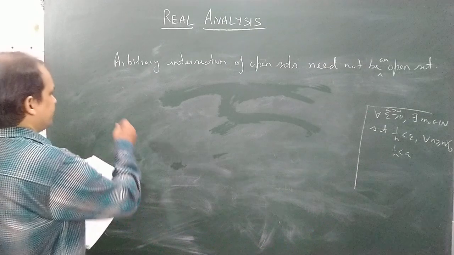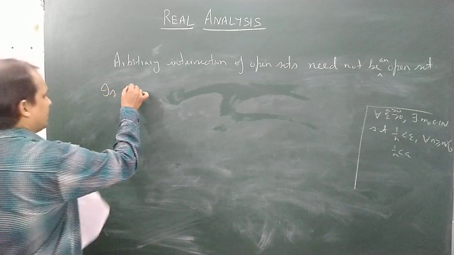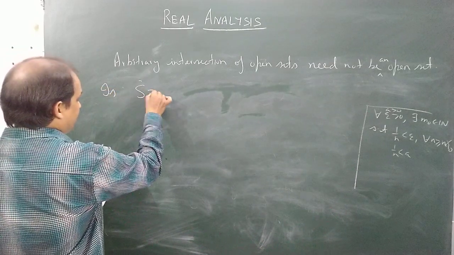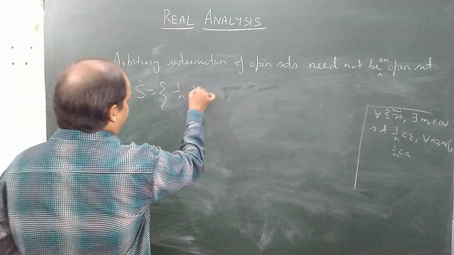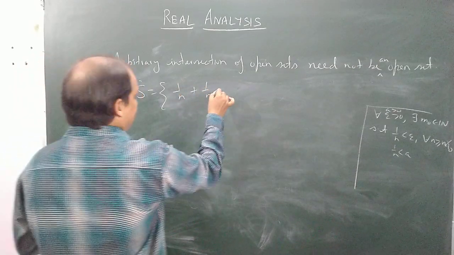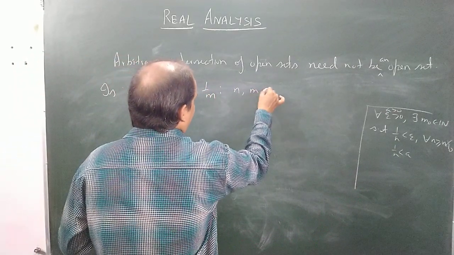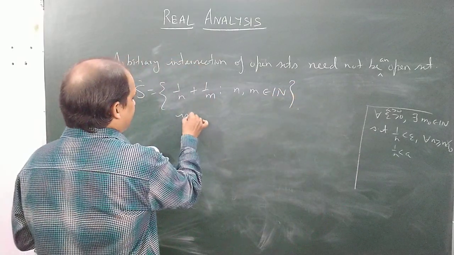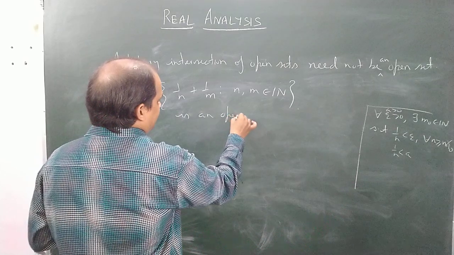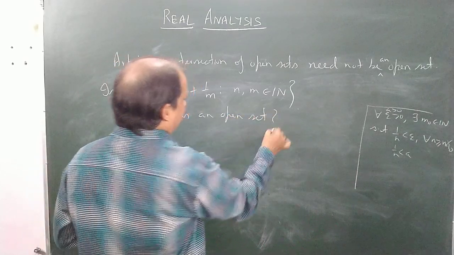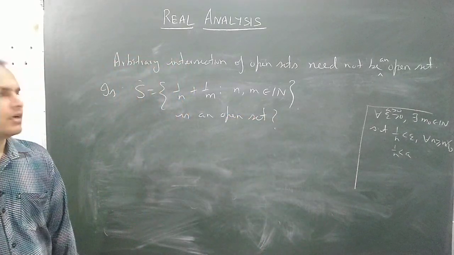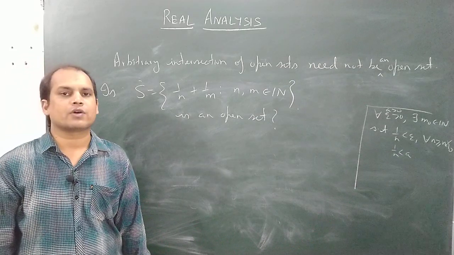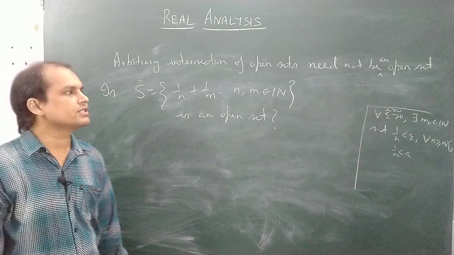Now the question is: is the set S equal to 1 by n plus 1 by m, where n, m belong to the natural numbers, an open set? This set is the collection of all elements of the type 1 by n plus 1 by m. Is this an open set?